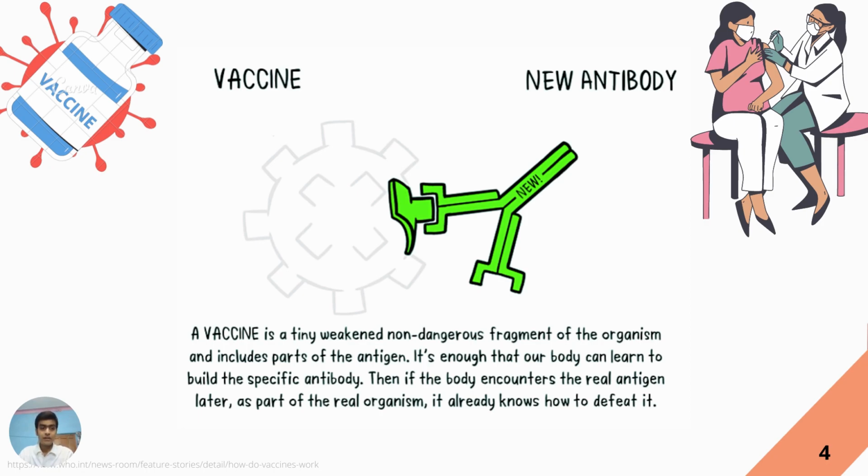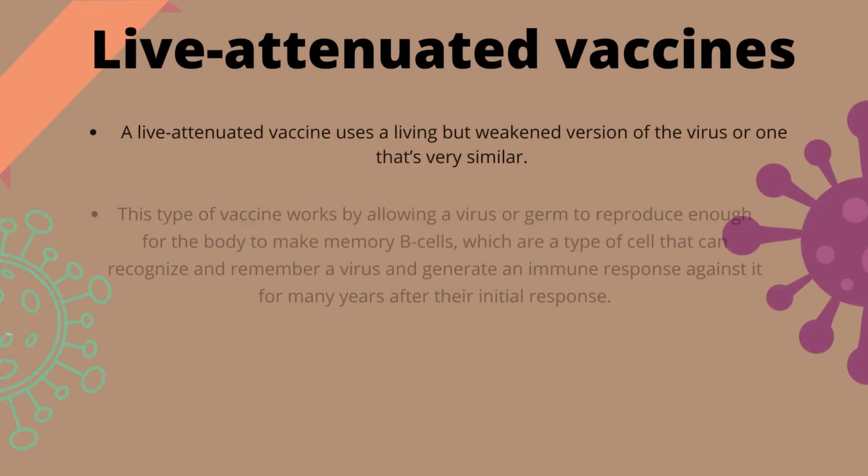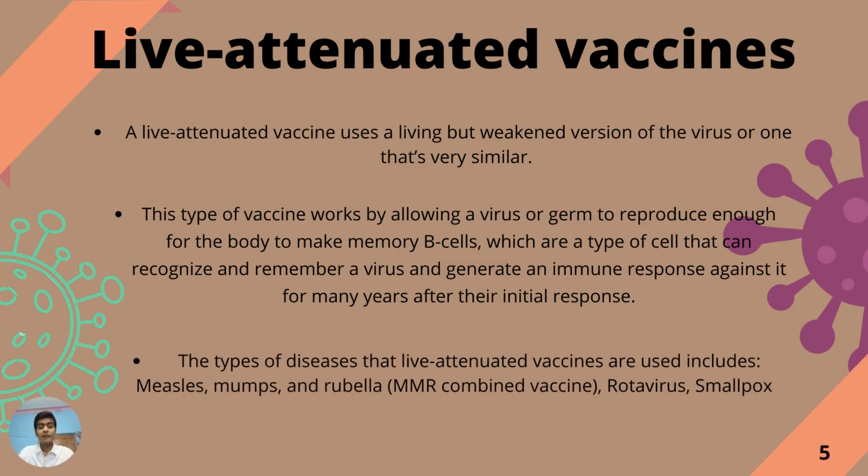It senses the foreign antigen, then makes the antibody and remembers that antibody for the future. Sometimes after getting a vaccine, there are some minor symptoms like fever, and such minor symptoms are expected as the body builds immunity.